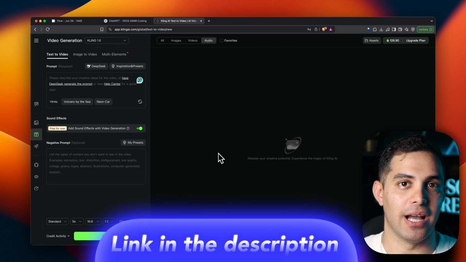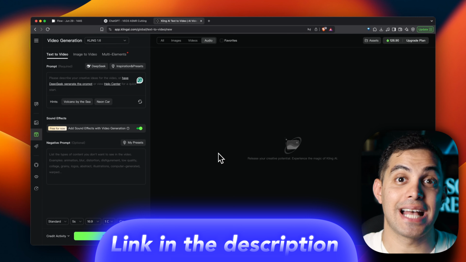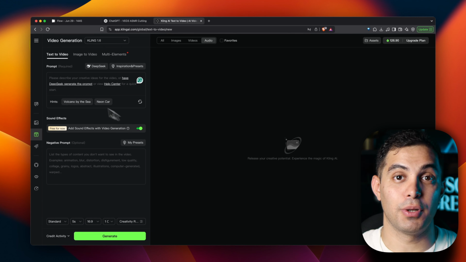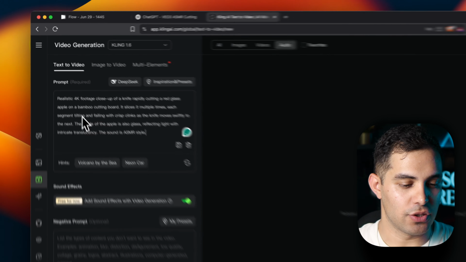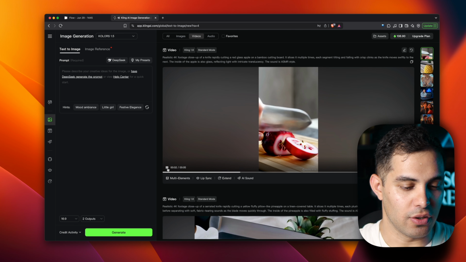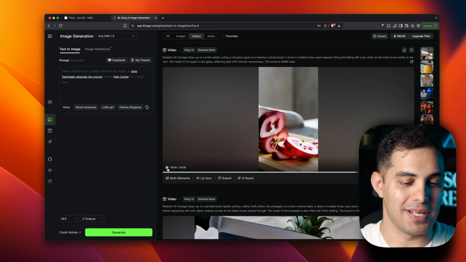Now, I know some of you might not have access to Google VEO 3 yet, so let me show you another alternative AI tool as I promised. The tool I'm talking about is Kling AI. I'm gonna be honest with you, it's not as good as VEO 3 in my experience, but it is still a solid option. Let me paste the same prompt we just used in VEO 3 and show you what we get. You see, it's decent, but the audio doesn't match the material and the knife movement isn't as realistic.